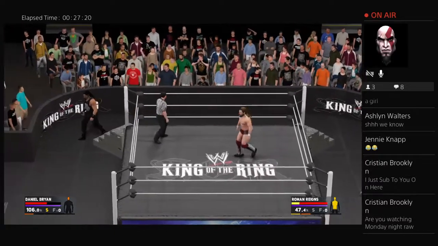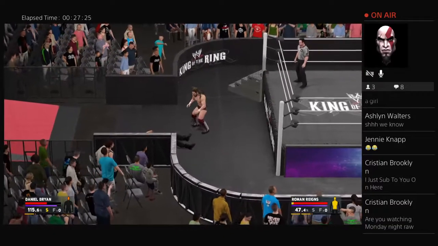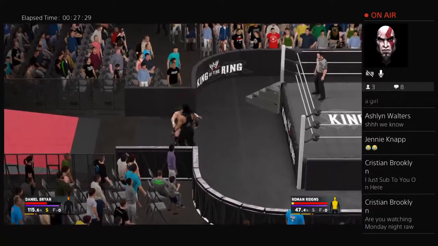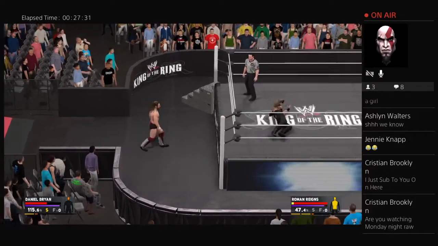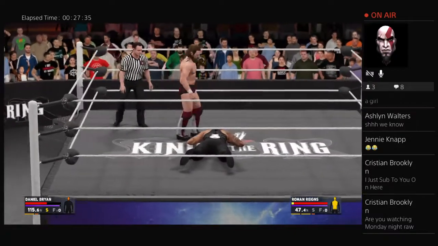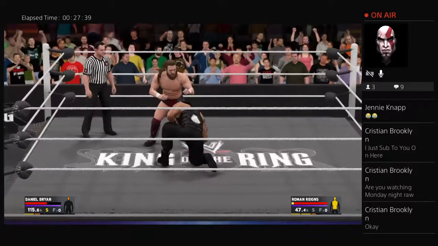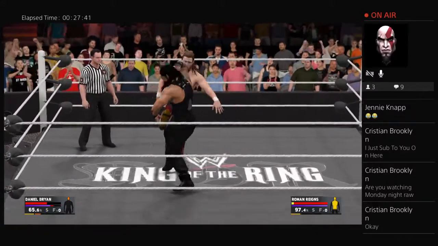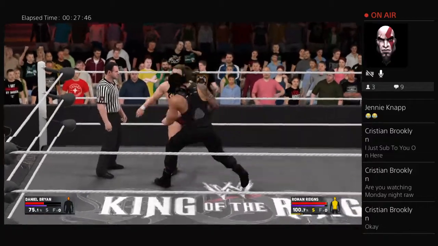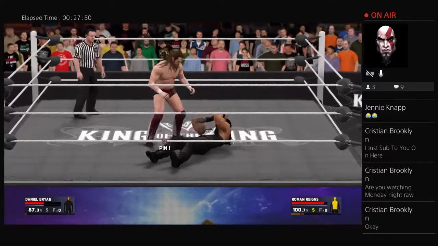Now Roman Reigns once again on the outside. And now Bryan, oh, flying goat. The flying goat takes down Roman Reigns. And now Bryan going to try to toss Reigns back in the ring. Has Roman right where he wants him. And now, oh, look at this is Daniel Bryan. Wants Roman Reigns up. And now look at this is Bryan. Oh, he was going for the kicks. Reigns counters. Hard right hand by Roman. And Bryan with a hard left hand and a big-time drop kick.